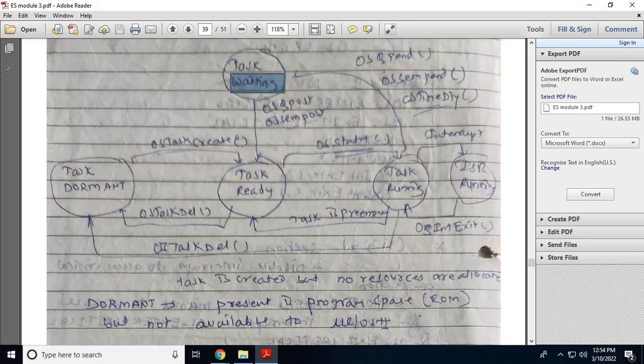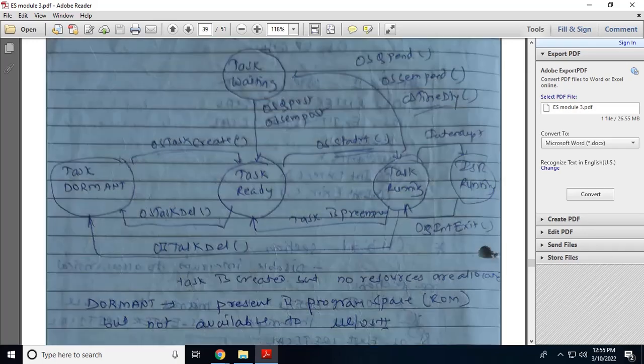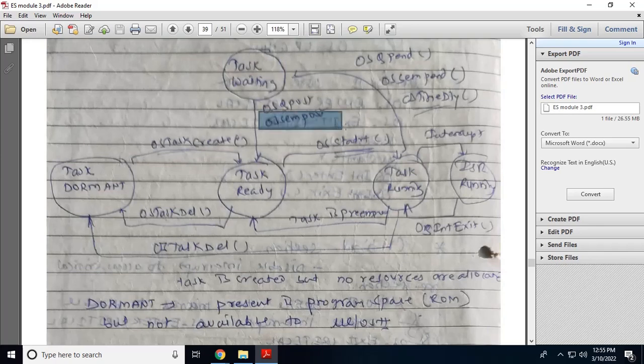Whenever a message is available in the message queue, OSQPost is called and the task will come from waiting state to the ready state, ready for execution. Whenever a high priority task is ready for execution, that task will be executed because MicroC/OS-II supports preemptive scheduling. Whenever a semaphore object is available, OSSemPost is called, and the task will come from waiting state to the ready state.